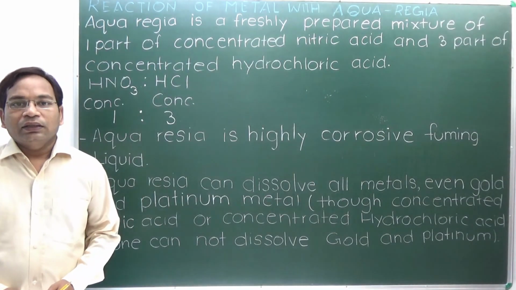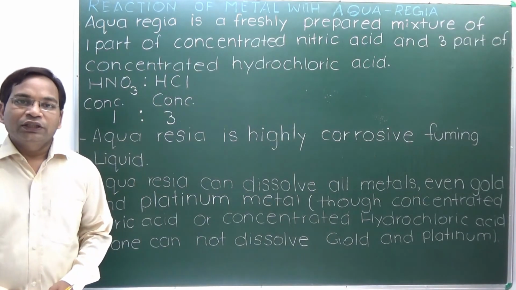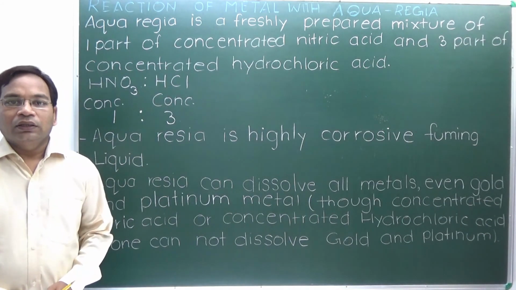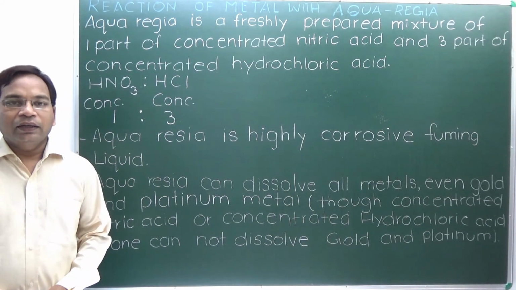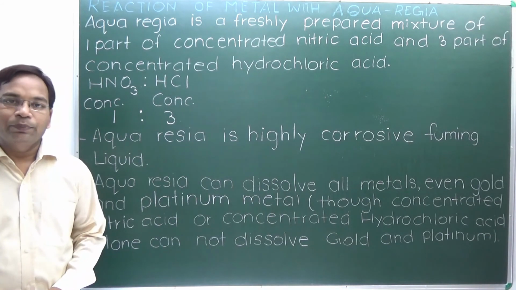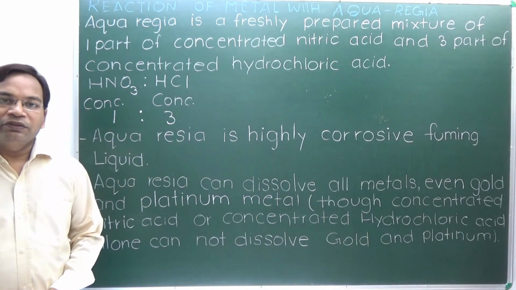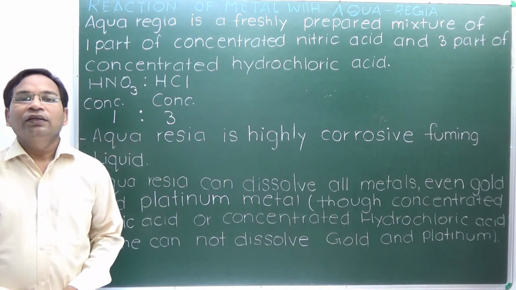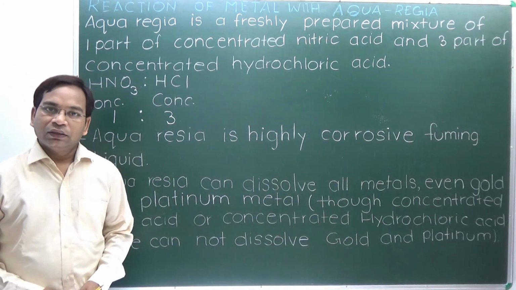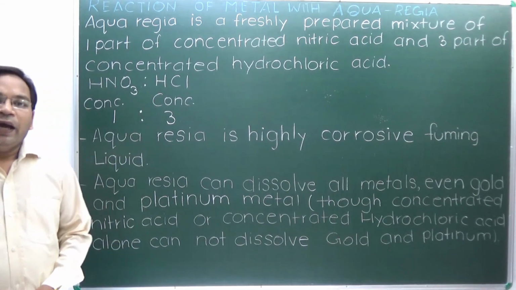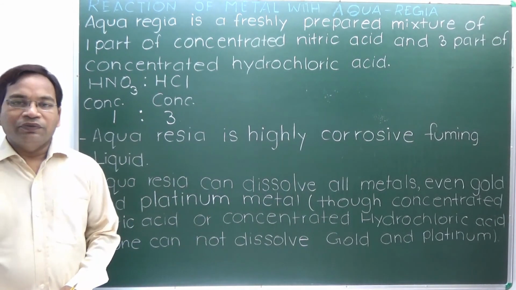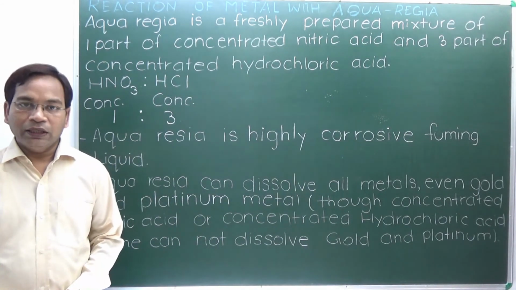Aqua regia is a mixture of 1:3 ratio of concentrated nitric acid and hydrochloric acid respectively, meaning it is prepared by mixing 1 part concentrated nitric acid and 3 parts concentrated hydrochloric acid. Aqua regia is a very corrosive and fuming liquid.